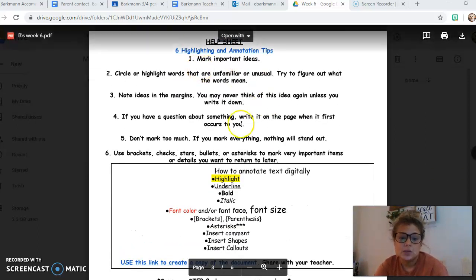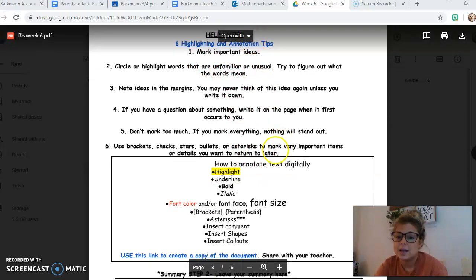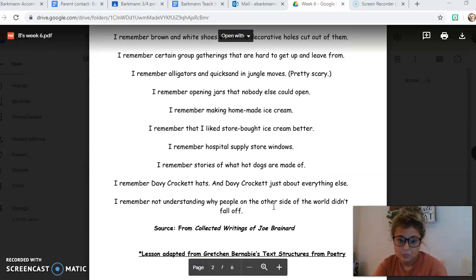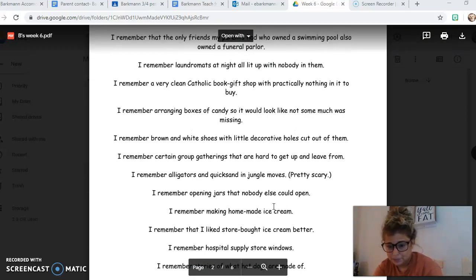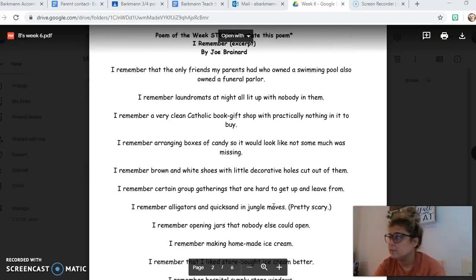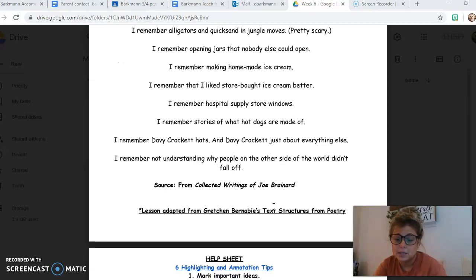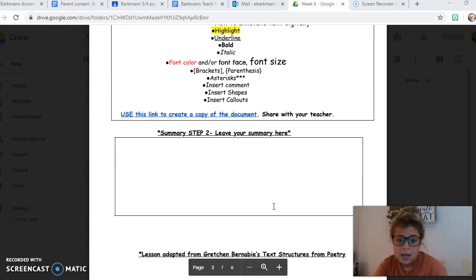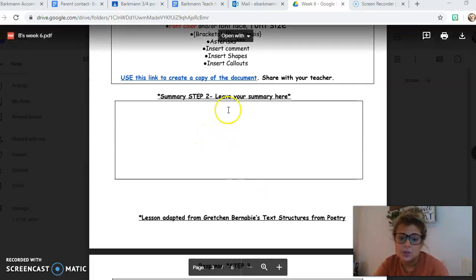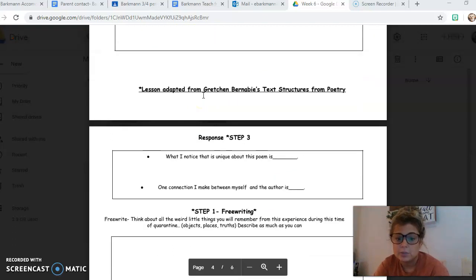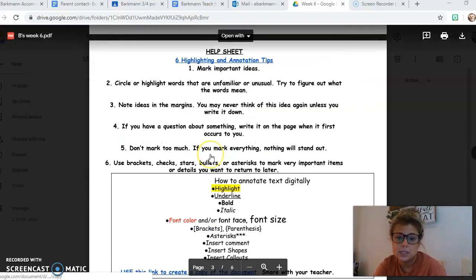This portion is just ways you can annotate. This is just kind of a guide. You don't have to follow that. As I am reading it, I would definitely highlight the figurative language that you notice in the poem, because that's something that we did in class. When you go down, it says step 2. So you can put your summary right here, and the steps here correlate with the steps at the top. So just type in your summary from the poem. That's really easy because it's right there.